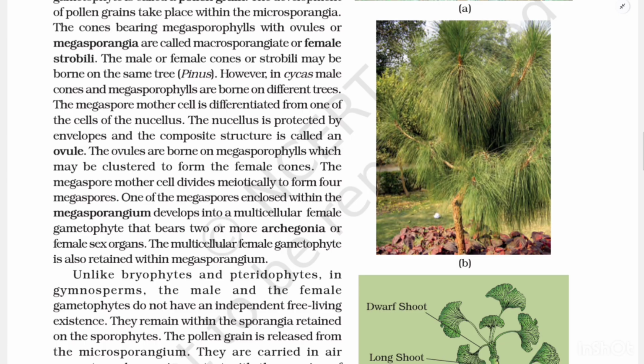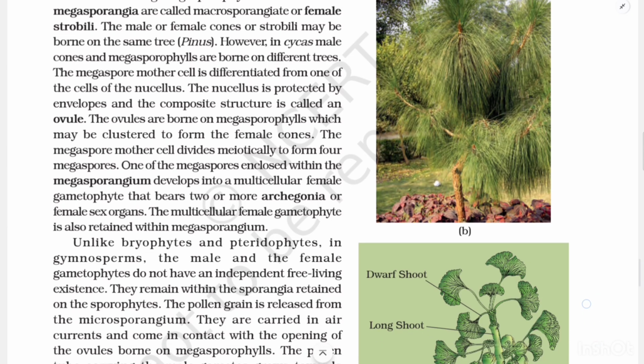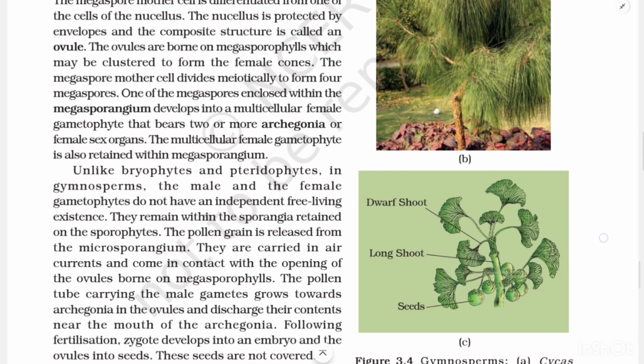The megaspore mother cell is differentiated from one of the cells in the nucellus. The nucellus is protected by an envelope, and the composite structure is called an ovule. The ovules are borne on megasporophylls which may be clustered to form the female cones. The megaspore mother cell divides meiotically to form four megaspores. One of the megaspores, enclosed within the megasporangium, develops into a multicellular female gametophyte that bears two or more archegonia, or female sex organs. The multicellular female gametophyte is also retained within the megasporangium.